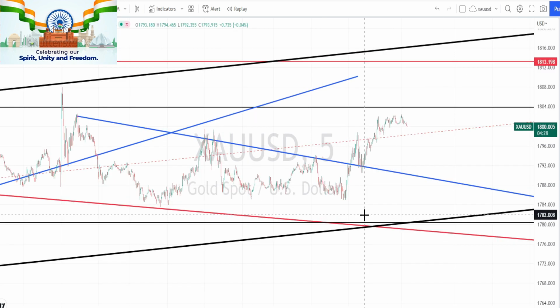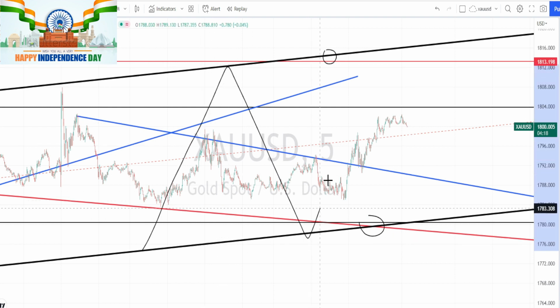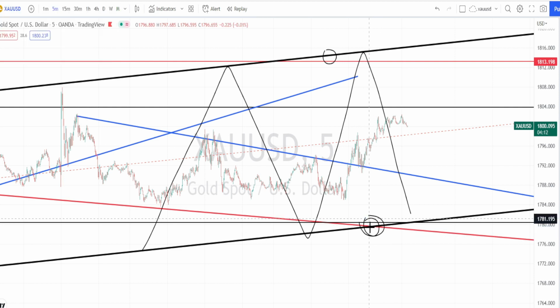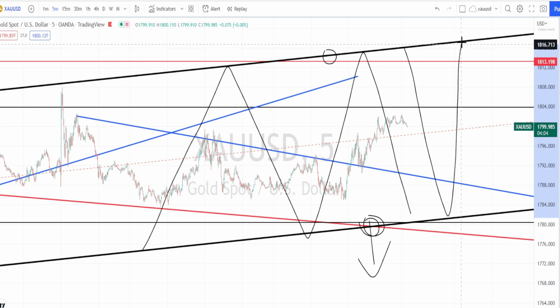But as a trader, you have to only watch the trend of the price action. So the current trend of the price action is bullish because it is trading within a bullish channel pattern from the 4 hours time frame, and once the price action breaks the support line of the bullish channel pattern, it will be a bearish trend reversal. As long as the price action is trading within this bullish channel pattern, it will be the continuation of the bullish trend.